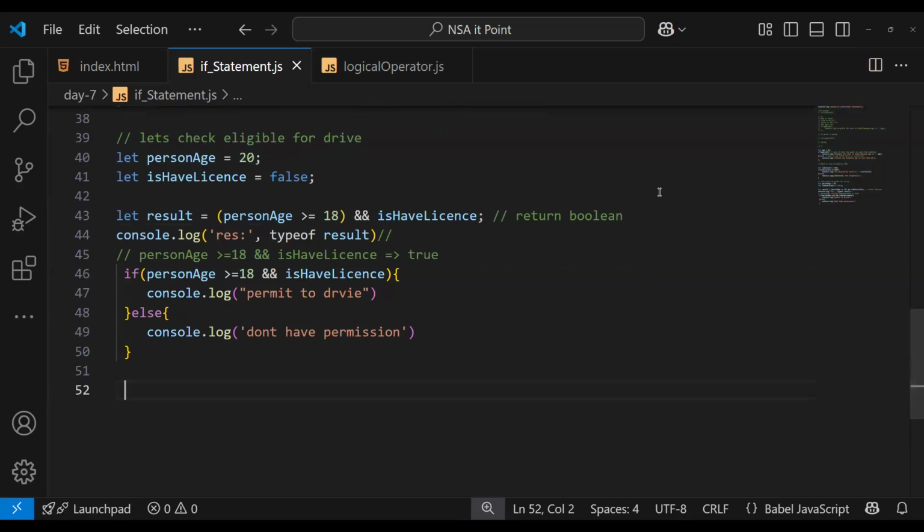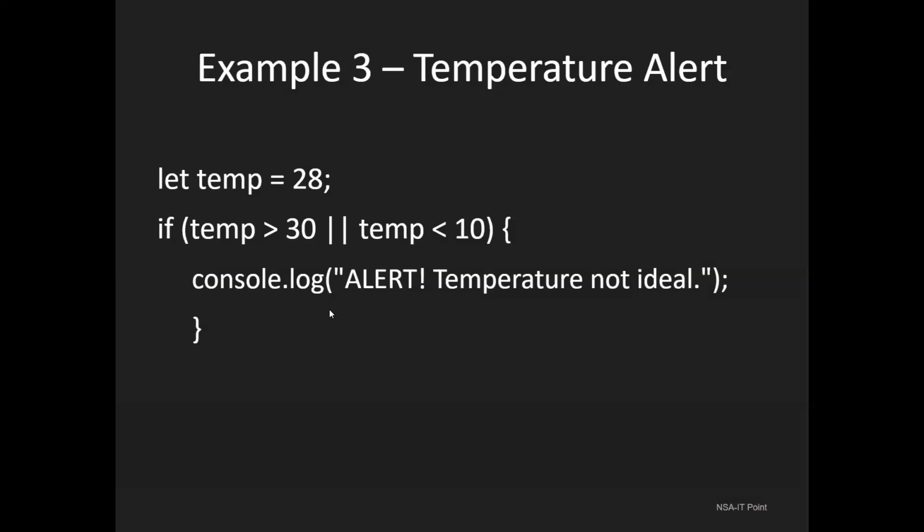Okay, let's see what we have in our slide. Temperature, simple. When temperature is 28, we write an OR statement. The OR statement says that if one of the two conditions is satisfied, it will return true. Is temperature greater than 30?